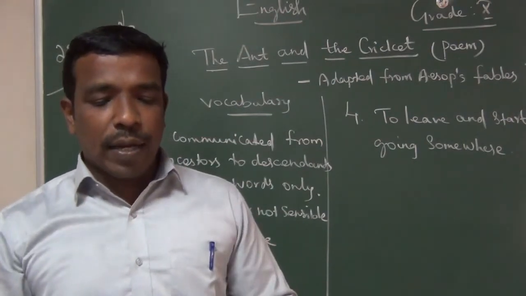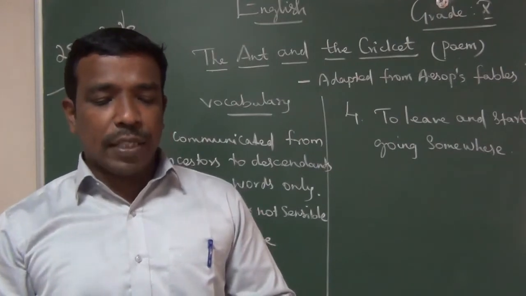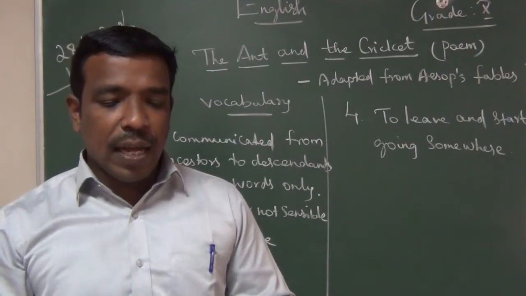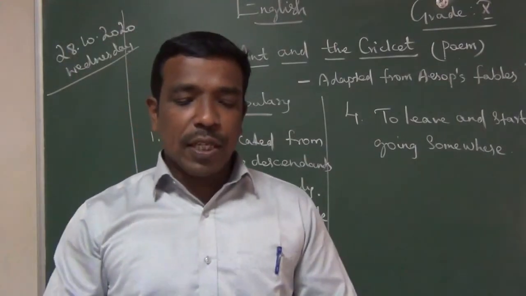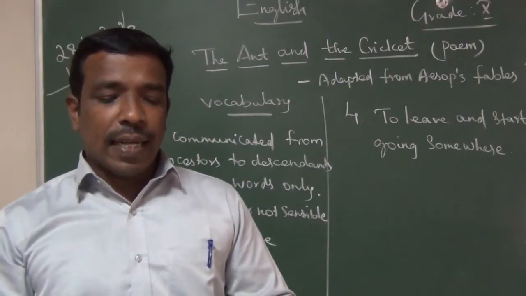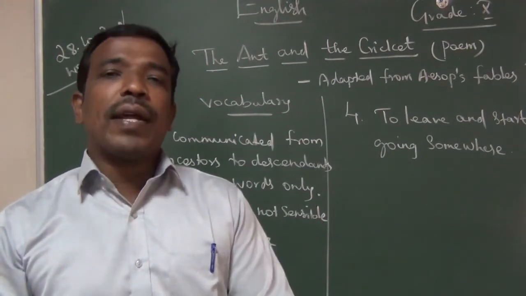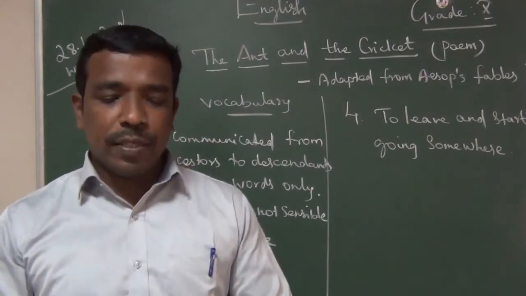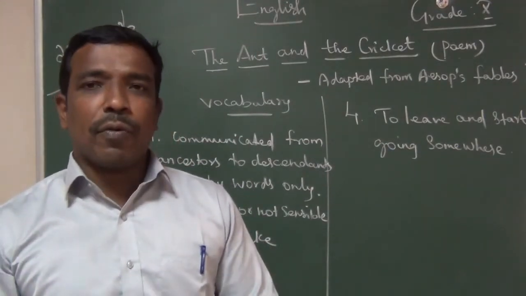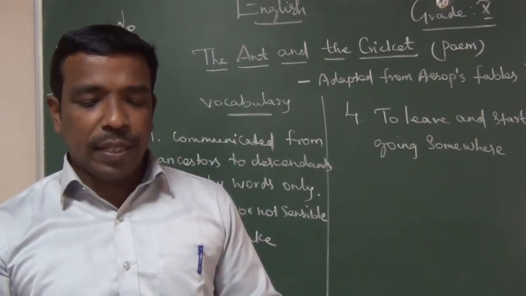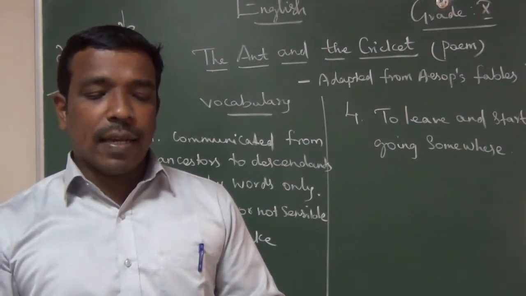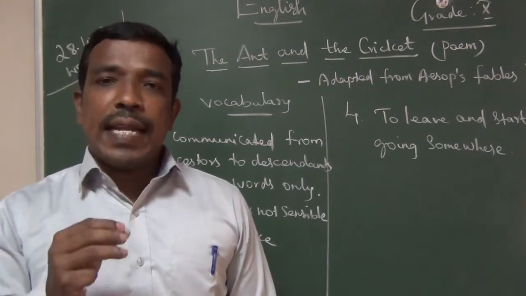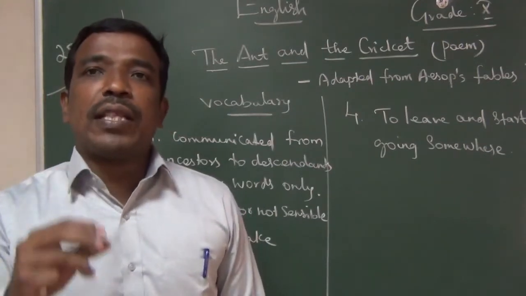If not, he must die of starvation and sorrow, says the ant to the cricket. I am your servant and friend, but we ants never borrow, we ants never lend. Okay, now he is very humbly answering. I am your servant and I am your friend. Very cordial words he is using. But we ants never borrow, we ants never lend. They never borrow anything from others, they never give anything to others.